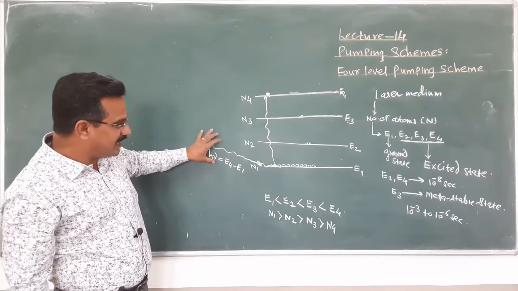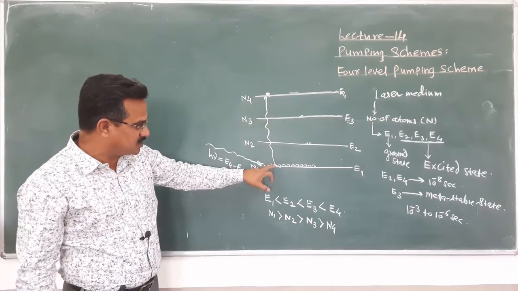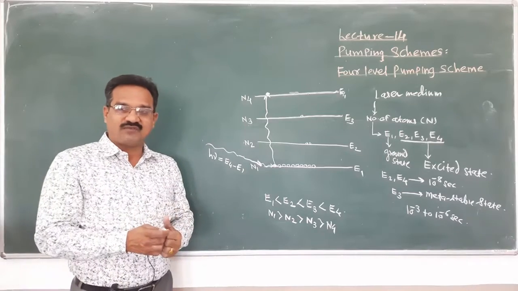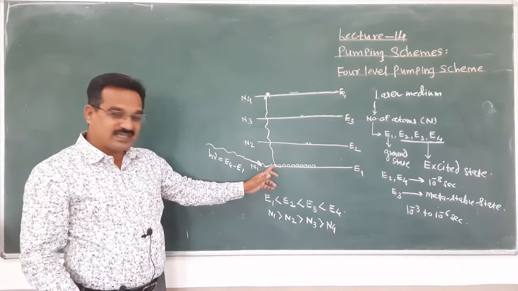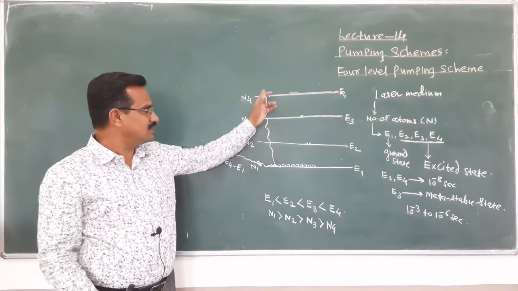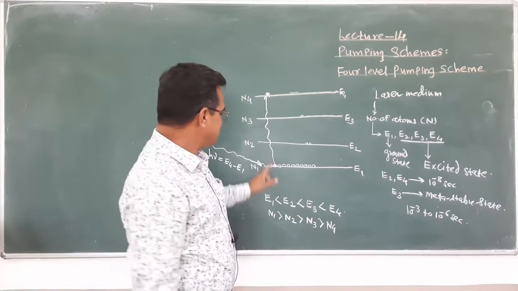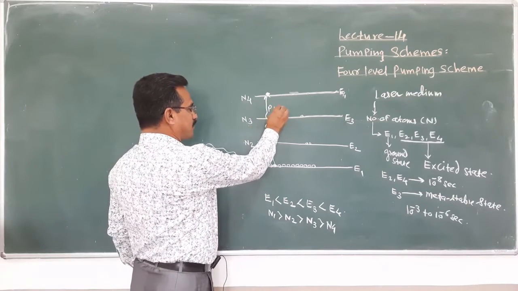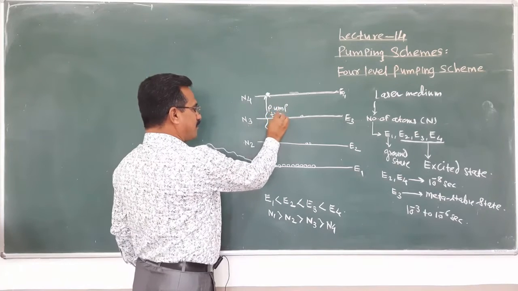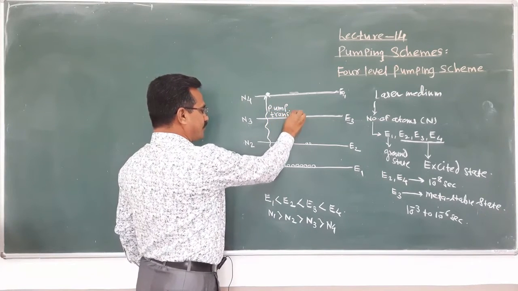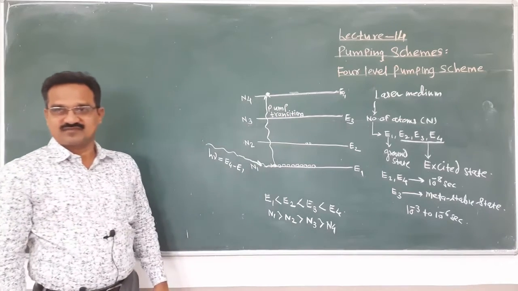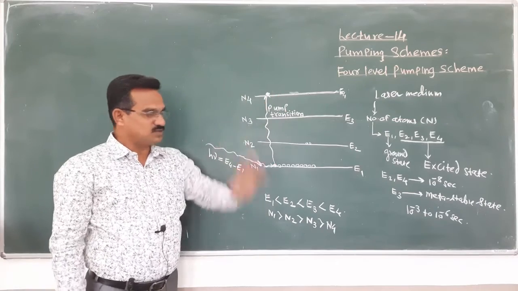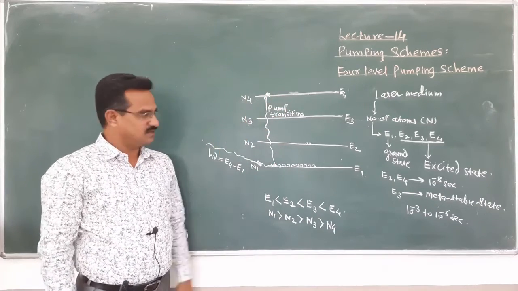And if the supplied energy is equal to the difference of these two energy levels, at that time that energy is absorbed. Due to that absorption of energy, the atom present in the ground state jumps into the excited state, E4. And such type of transition, we call it a pump transition. Pump transition takes place. Means in this way the atoms jump from the ground state to the pump state. E4 is also called a pump state.